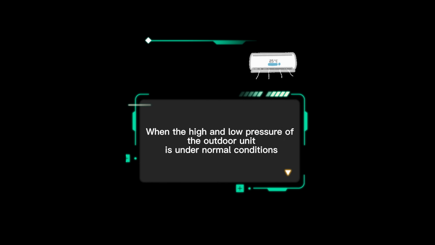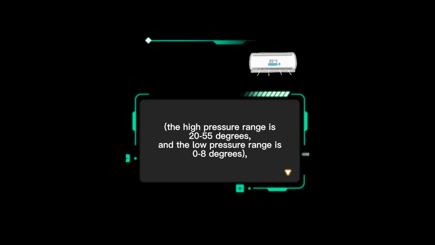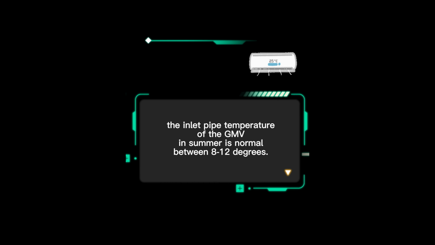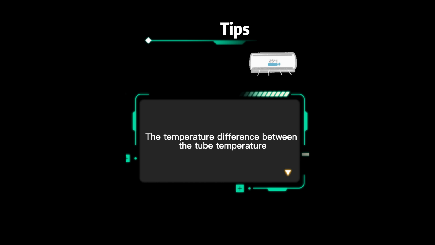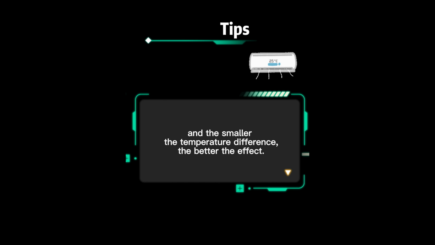Under normal conditions, the high pressure range of the outdoor unit is 20 to 55 degrees and the low pressure range is 0 to 8 degrees. The inlet pipe temperature of the GMV in summer is normally between 8 and 12 degrees. The temperature difference between the inlet pipe temperature and the outlet pipe temperature is between 0 and 8 degrees, and the smaller the temperature difference, the better the effect.